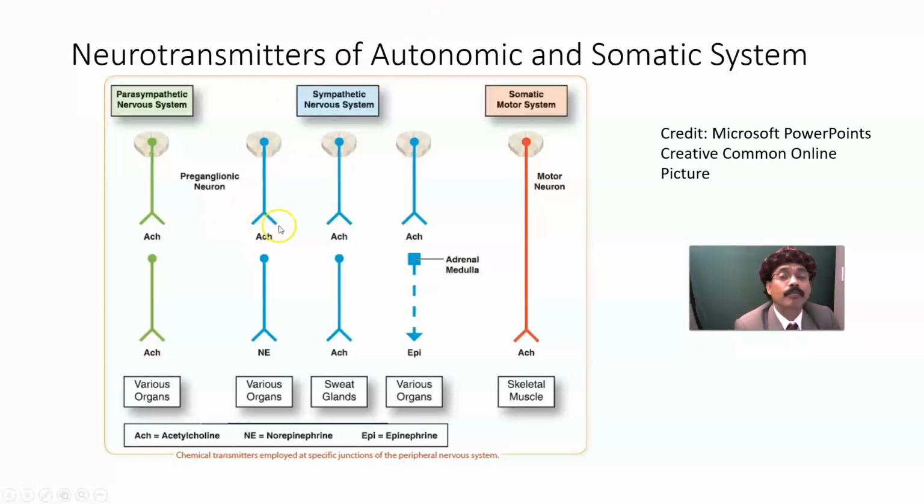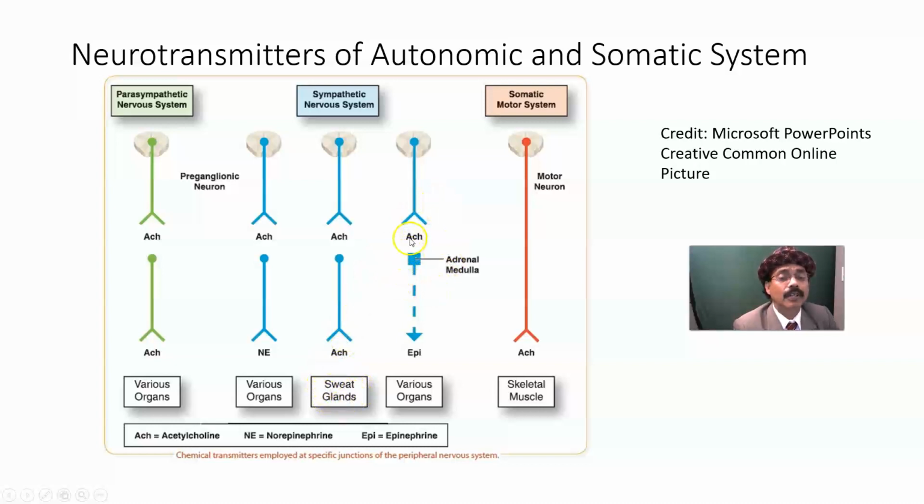We'll go to the sympathetic. Again, the preganglionic fiber releases acetylcholine. In the sympathetic nervous system, for the nerve going to the organ, the postganglionic neurotransmitter is norepinephrine. For the sweat gland, preganglionic is acetylcholine and postganglionic is also acetylcholine.